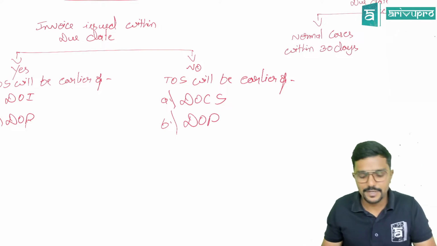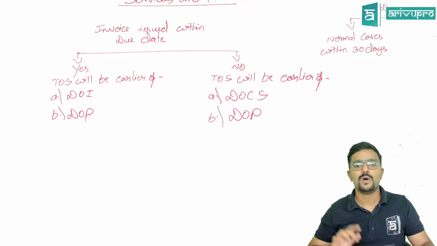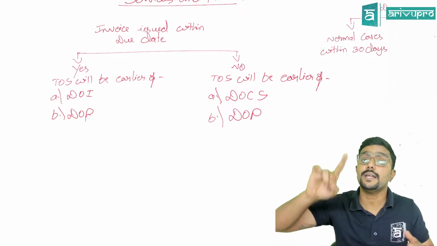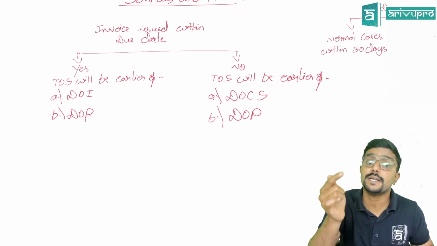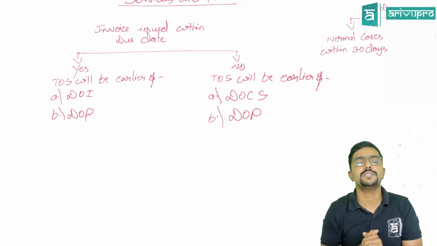Date of payment. So check, guys. Date of payment is common under both the points. But what will change? If invoice is issued within due date, take the date of invoice, not the due date of invoice. Take the date of invoice. Okay. Sir, what if the invoice is not issued within the due date?